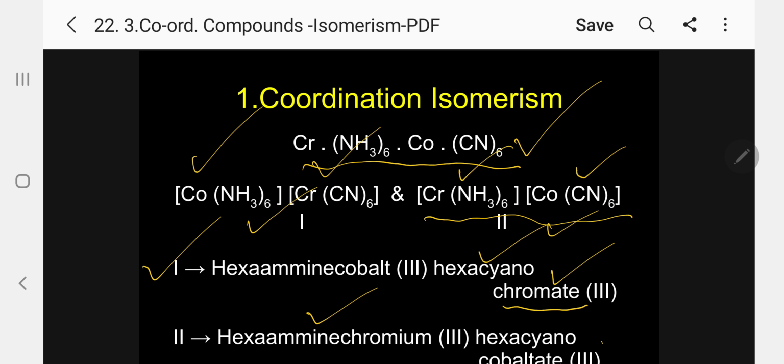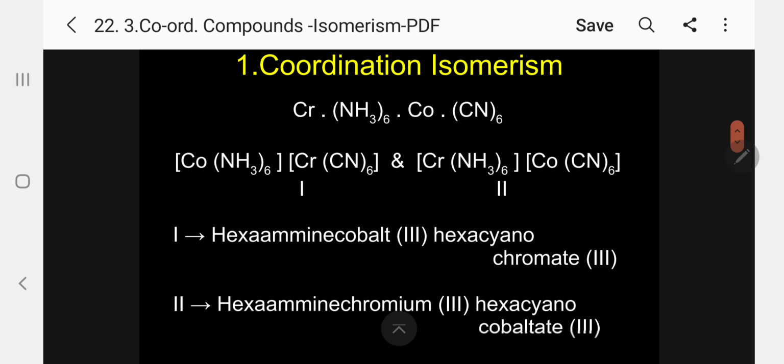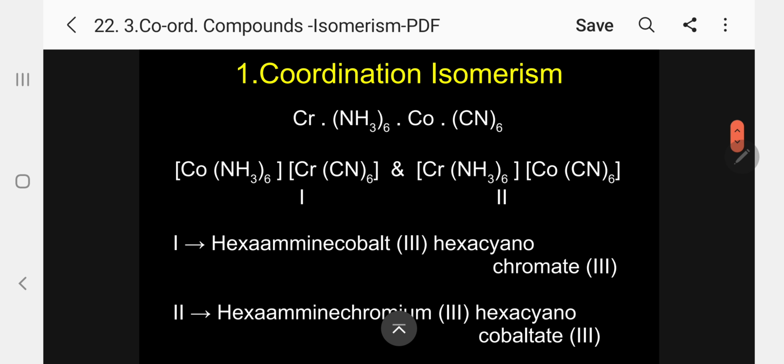Now cobalt is an anion and chromium is a cation. This is a specific example of coordination isomerism.